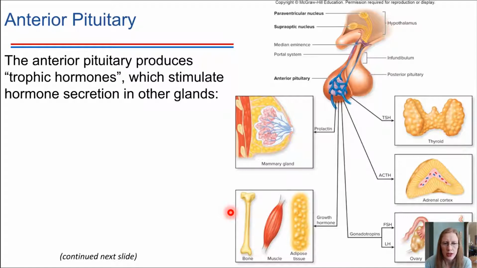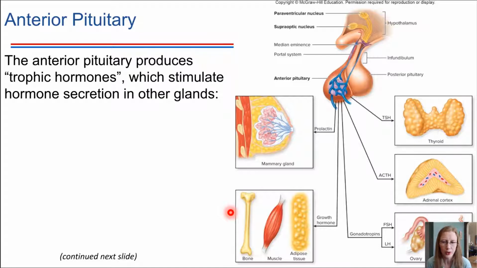So the anterior pituitary, the hormones that it produces are referred to as trophic hormones, and the word trophic means to feed. And what these hormones do, if they're present in high concentrations throughout the body, is cause their target organs to grow, to hypertrophy. If they're present in low concentrations, then conversely the target organs will start to atrophy. And so just collectively these are referred to as trophic hormones. It's just kind of a convenient way to refer to them.